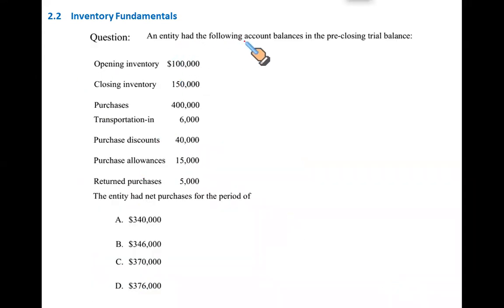An entity had the following account balances in the pre-closing trial balance. What exactly is required, so that we can just extract the right information from this data given.